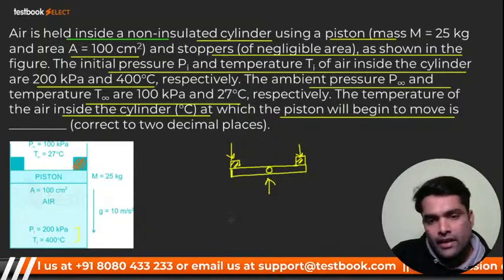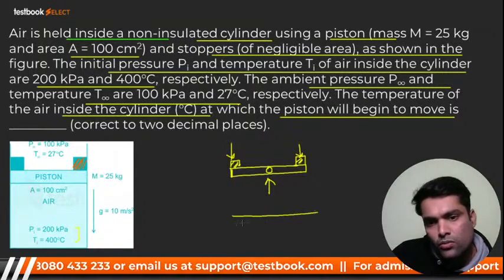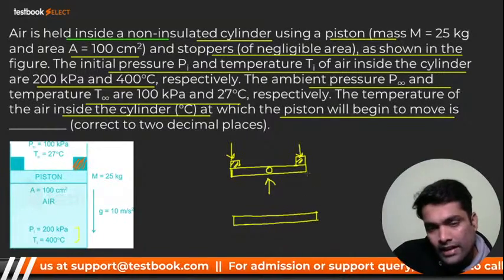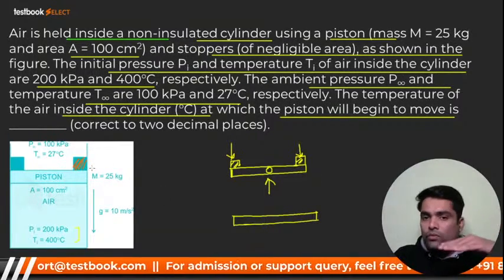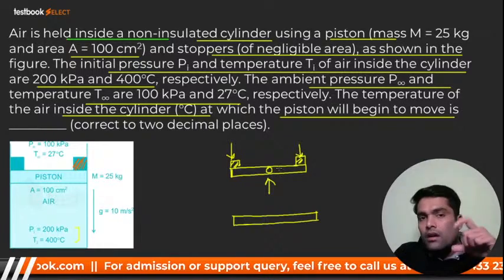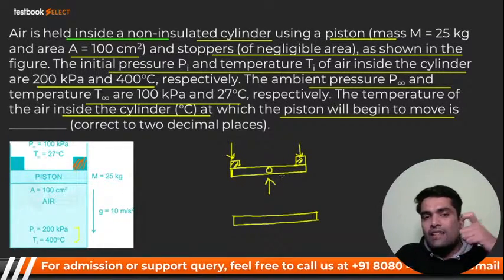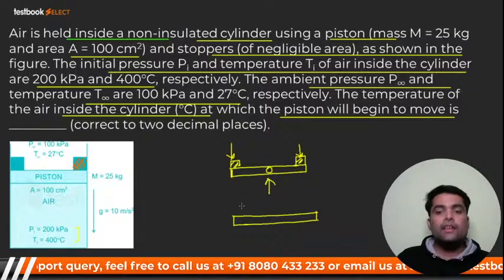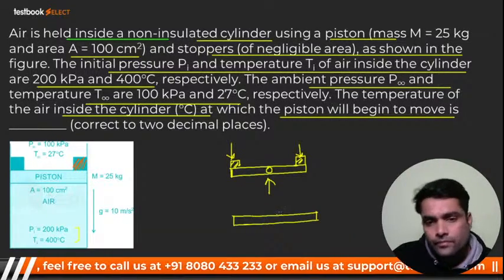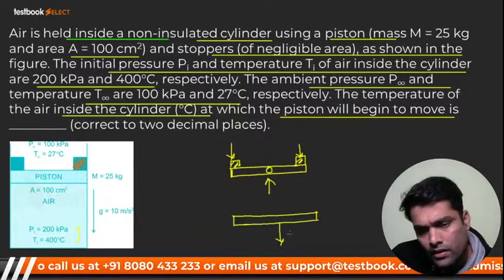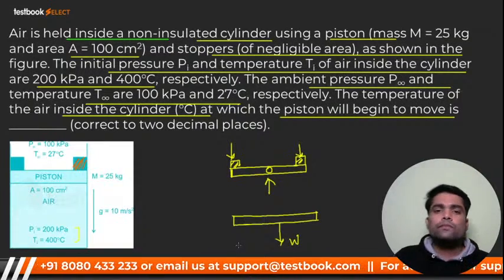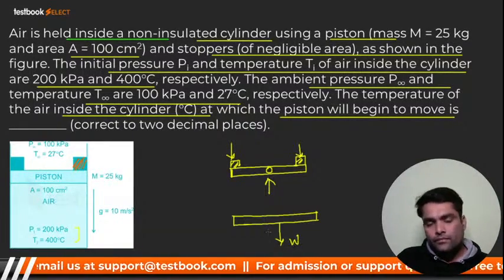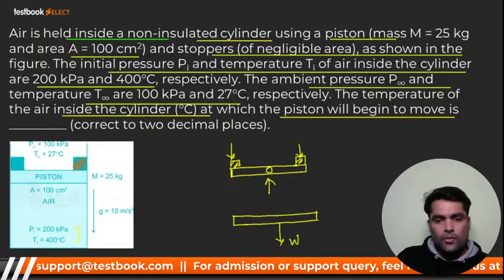But when the piston just starts to move downwards, the forces will get balanced, and that means there is no need of reaction from the stoppers. And the load W acts downward.